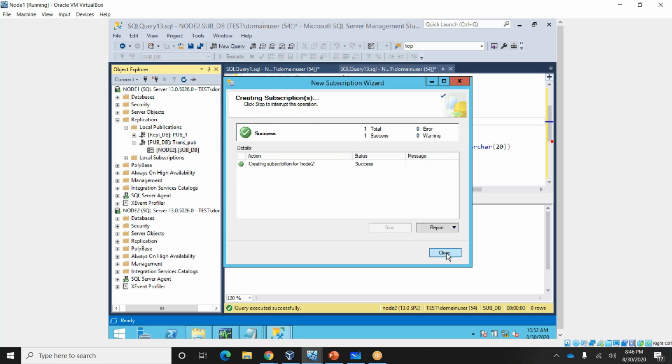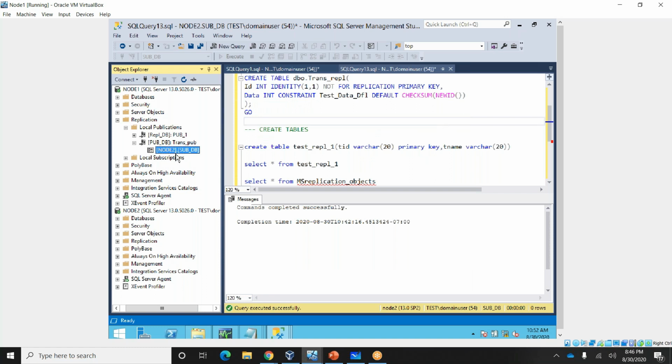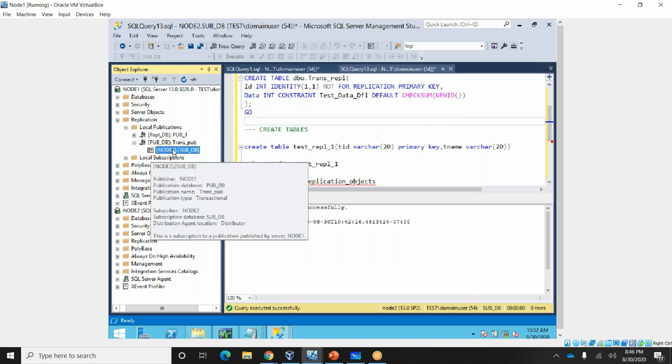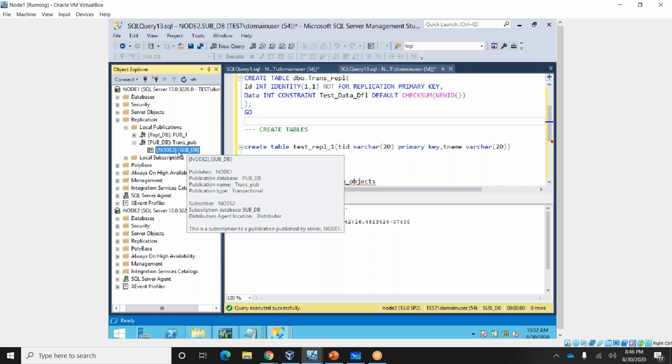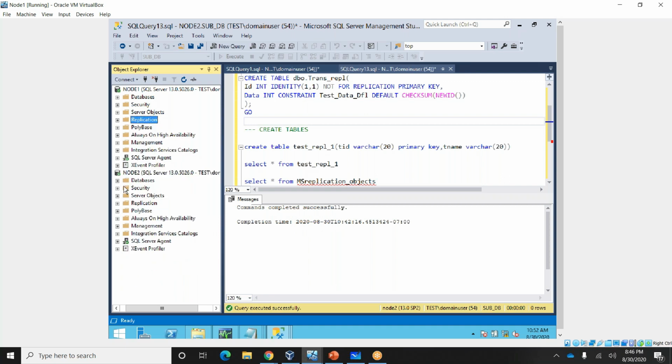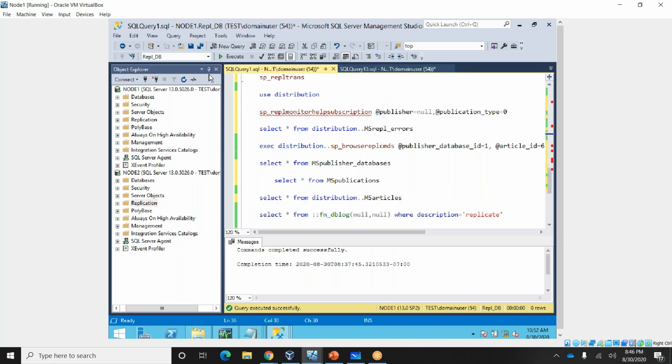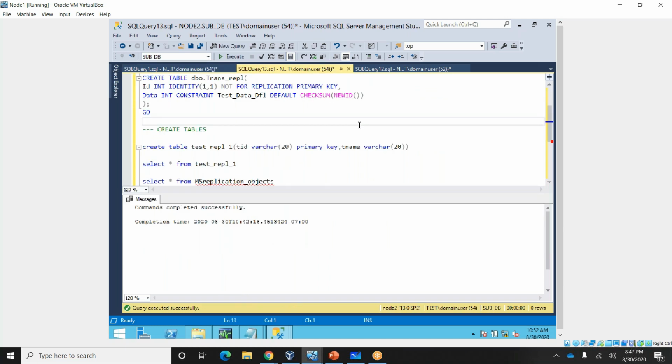So you can see, before that we didn't have a subscription. Below is the subscription, right? This is the publication, this is the subscription. You can also go and check it on node 2 at the subscriber. Replication, subscription. So you have this pubdb which was created right now. Okay, now you can verify some data here.